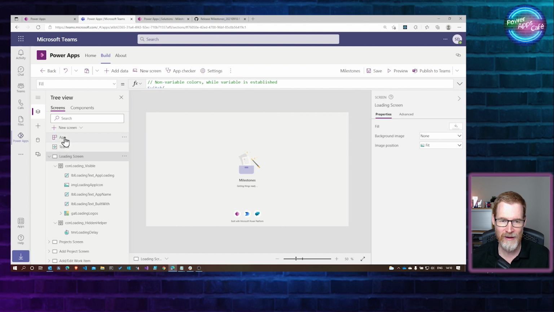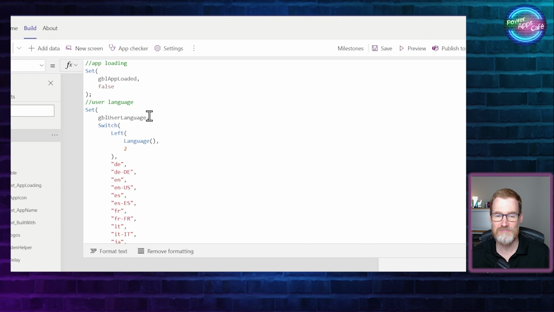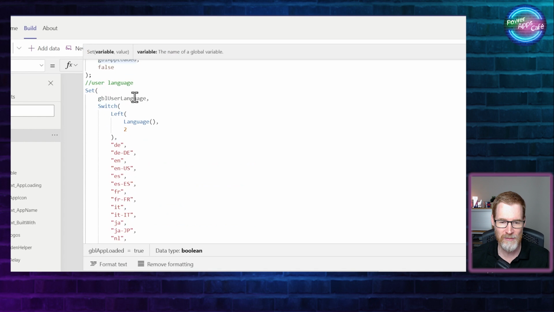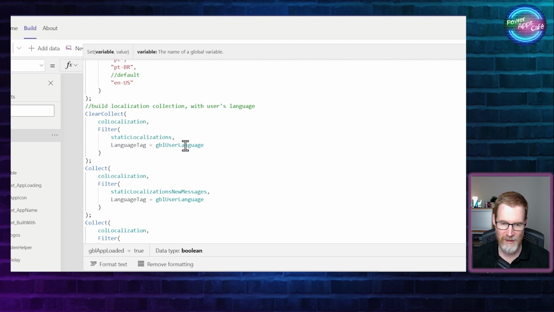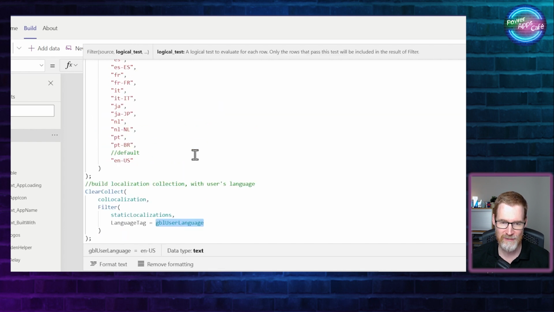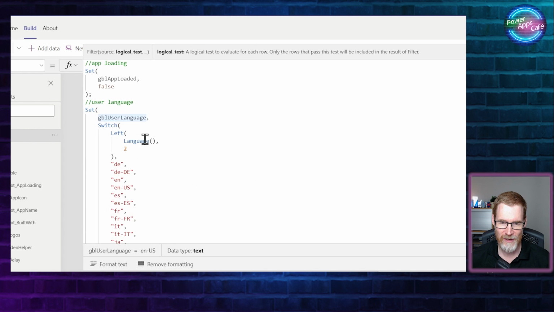Now, we've also got an App OnStart. That's the thing that usually gets run before every app initializes. And so you can see it's loading a whole load of stuff here. It's saying the app is not loaded yet, and then it's loading all of these languages. And then it's loading some resources like the localizations, basically where it matches the user's language. So it's just doing a switch here on the language and determining it.